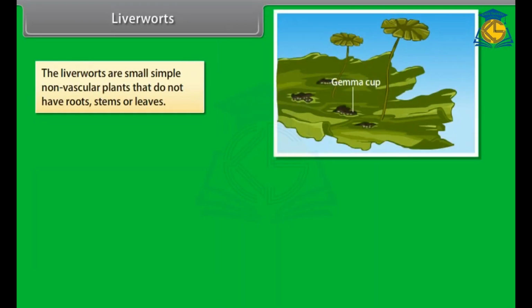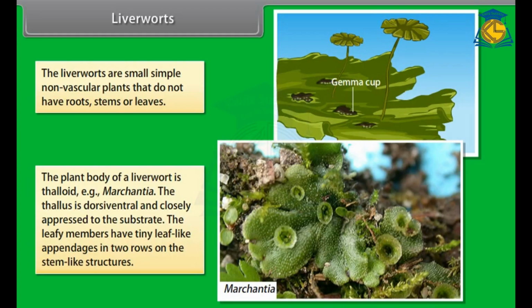The liverworts are small, simple, non-vascular plants that do not have roots, stems, or leaves. The plant body of a liverwort is thalloid, for example Marchantia. The thallus is dorsiventral and closely pressed to the substrate. The leafy members have tiny leaf-like appendages in two rows on the stem-like structures.